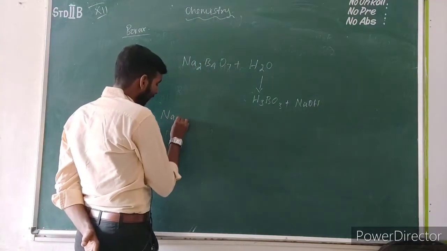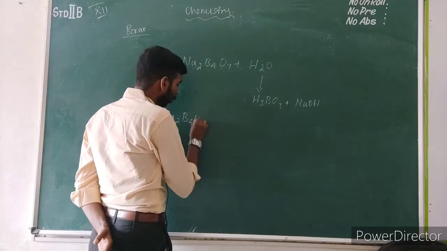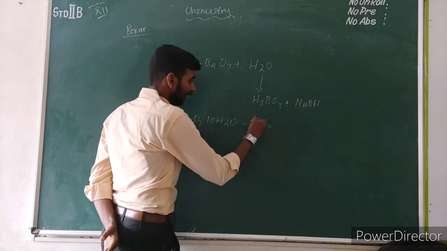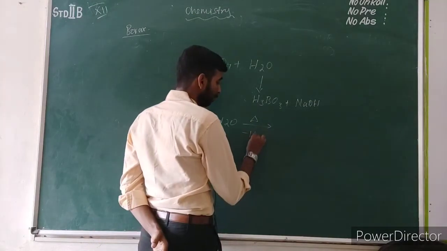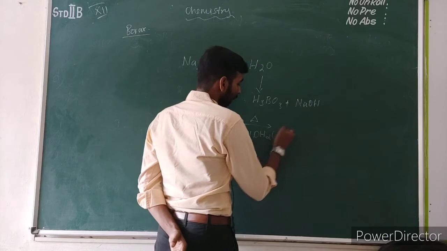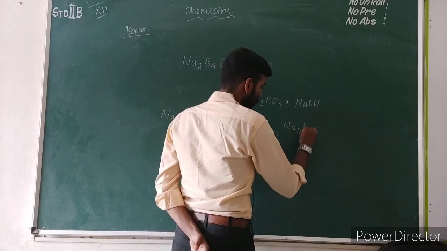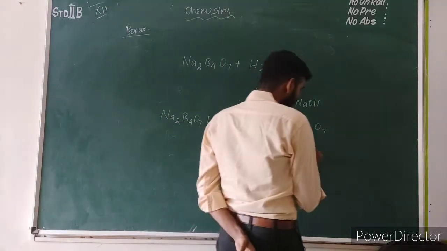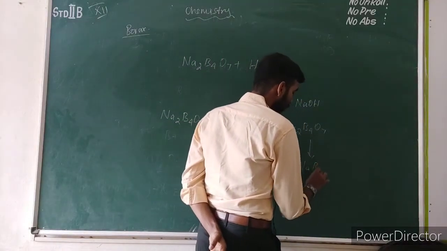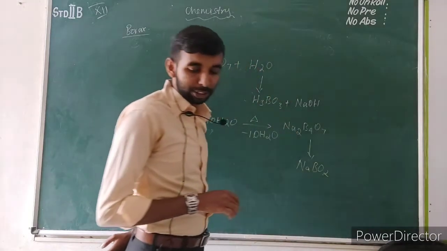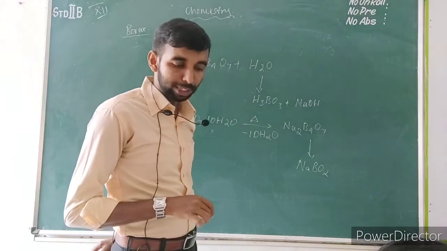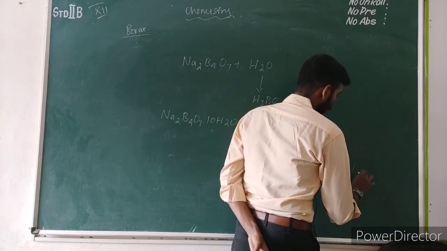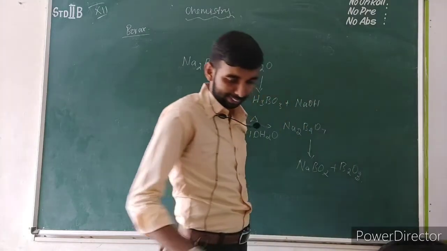If you heat the borax Na2B4O7.10H2O, the 10H2O will go off. The remaining borax will form Na2B4O7 without any water molecule. Afterwards, it will give sodium borate, NaBO2, along with the elimination of boron oxide B2O3. Okay, let's see.